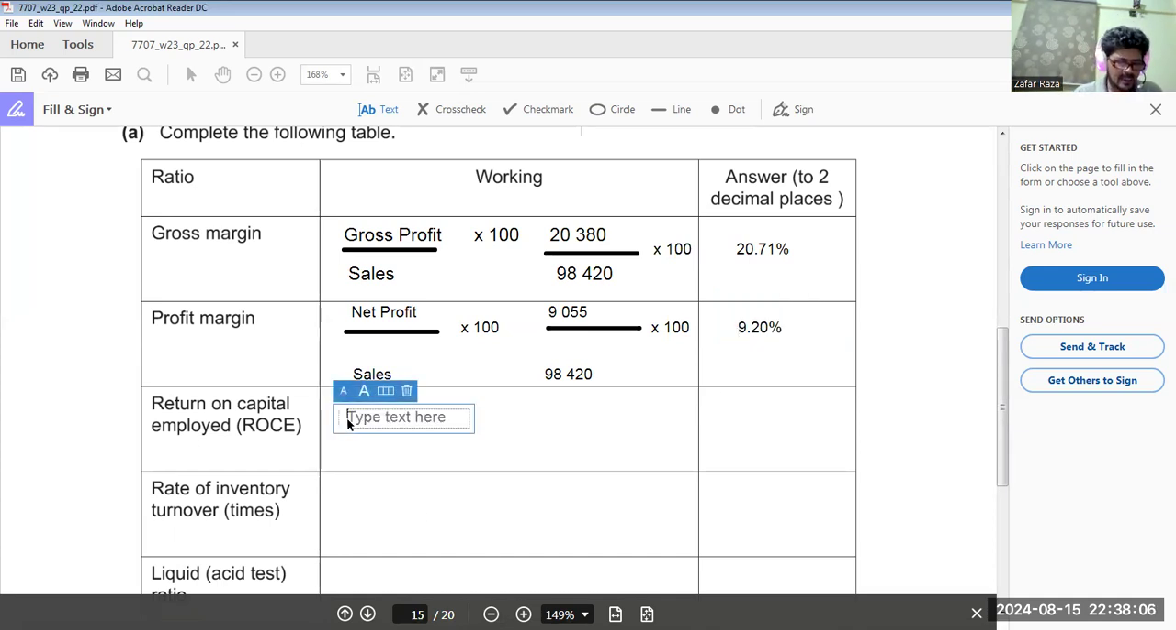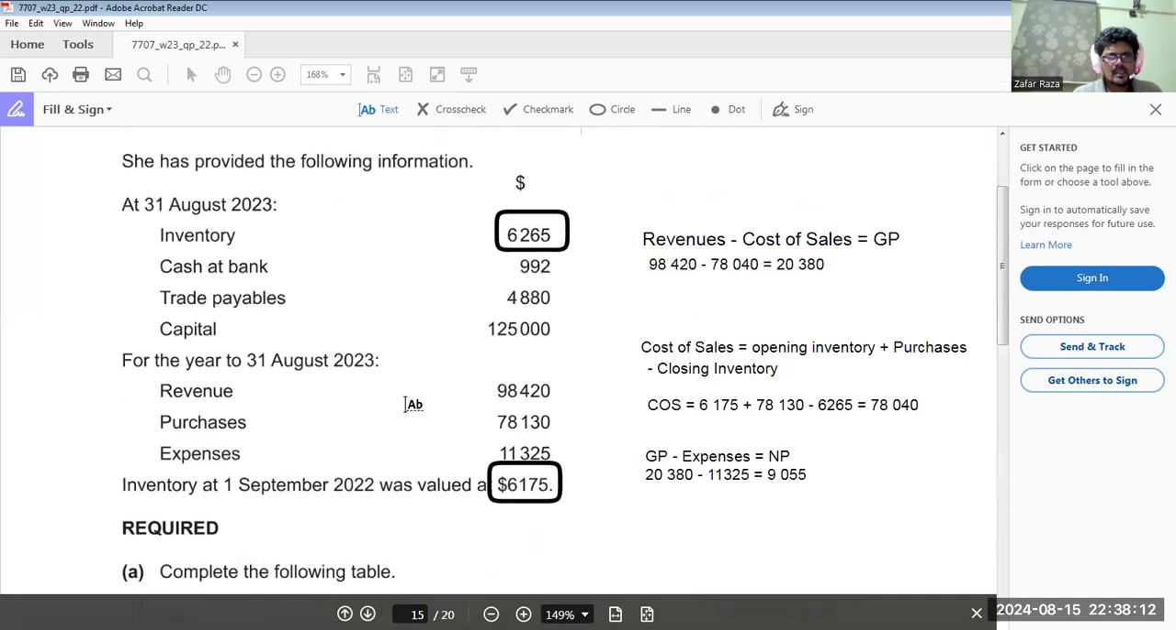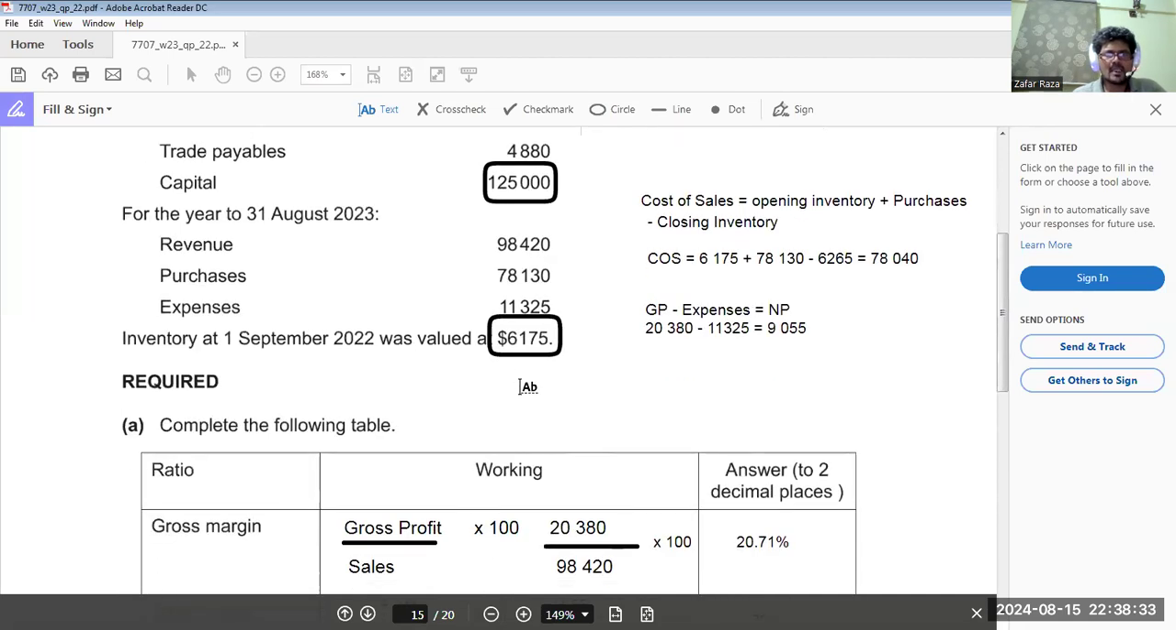Now come here. Return on capital employed. Return means profit. Capital employed is how much? Capital employed is capital plus long-term liabilities. Because here we do not have long-term liabilities, this is our capital employed. We have only the amount of capital invested by the owner, not long-term liabilities.